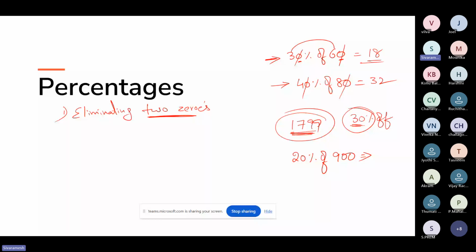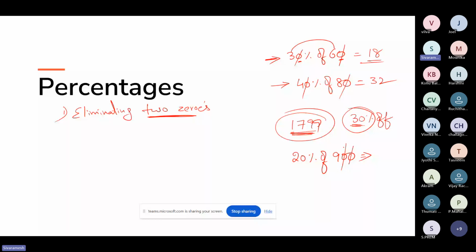I'll come to your point and answer all your questions at the end. Just first remember, whenever you have zeros, you should go with that eliminating two zeros method. But here, if you observe, we have one zero in 20 and two zeros in 900, right? So our task is only to eliminate two zeros. Even if there are more than two, we should not eliminate all the zeros we see in the question. Only two zeros, and there is no restriction that you have to eliminate one zero from 20 and one zero from 900. If you want, you can eliminate two zeros from 900 itself. No need to bother about which side we eliminate zeros from. Just eliminate two zeros, whichever you want, and multiply the remaining values.